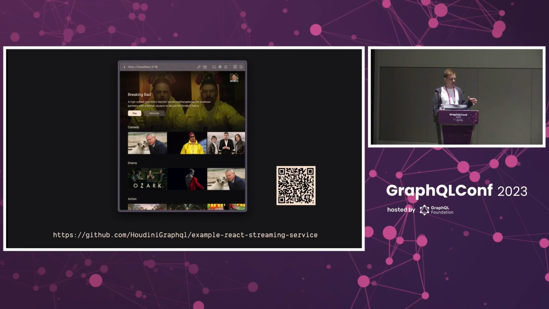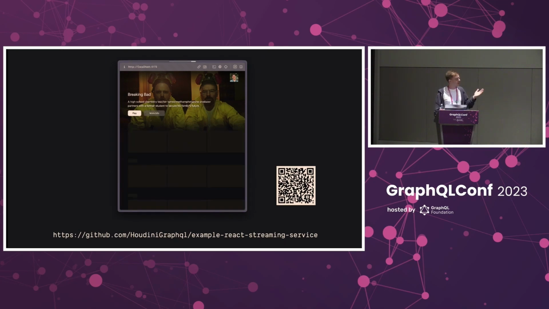The thing I want to focus on right now is that not all of this is totally necessary to provide something for the user. And if we want our view to load as quickly as possible, ideally we should only wait for the bare minimum. And then we can let the rest load in and stream from the server as that data is ready. And Houdini makes this super easy to do with loading. So let's see that in action.